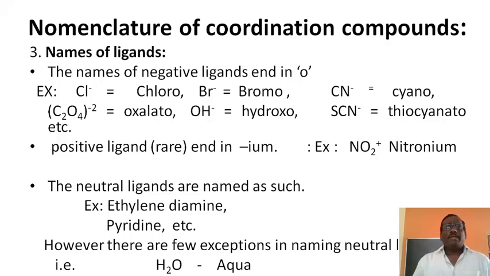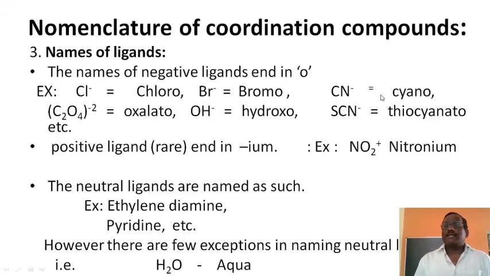While naming, the names of the ligands and the number of ligands must be known. Ligands are classified mainly in three ways. First, the names of negative ligands. For example, Cl minus acting as a ligand is named chloro. Br minus is bromo.